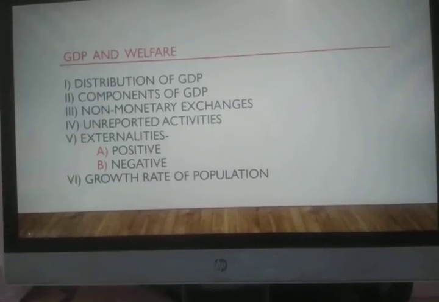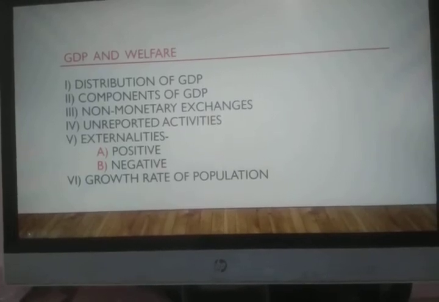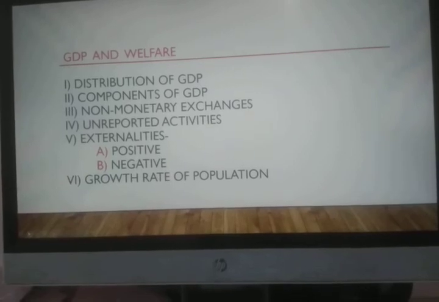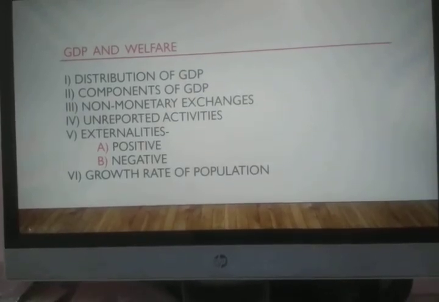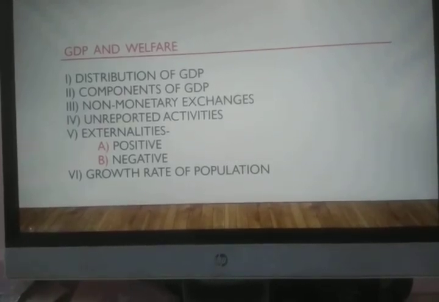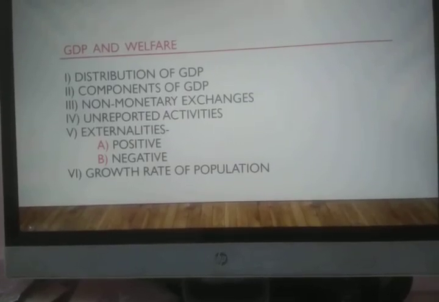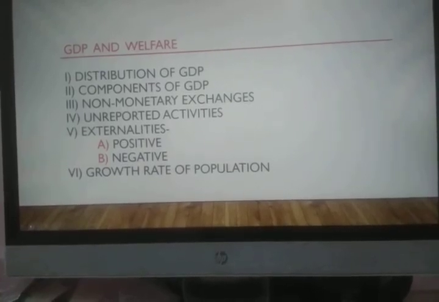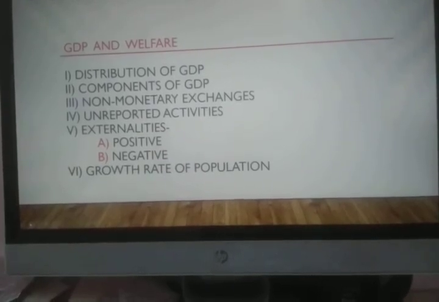Last but not the least is growth rate of population. If the population increases at a more rapid rate than the GDP growth rate, then there will not be any welfare. In other words, growth rate is always in arithmetic progression, whereas population rise is always in geometric progression. So there is a gap. If we do not maintain a match between them, growth rate in GDP will not lead to welfare due to higher growth rate of population. So this is all about your GDP and welfare.